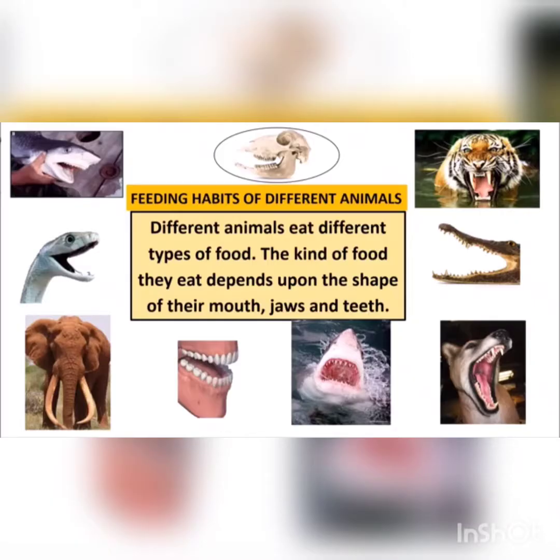Next, we are going to discuss eating habits of different animals. Different animals eat different types of food. The kind of food they eat depends upon the shape of their mouth, jaws, and teeth. All of you remember, different animals have different eating habits.